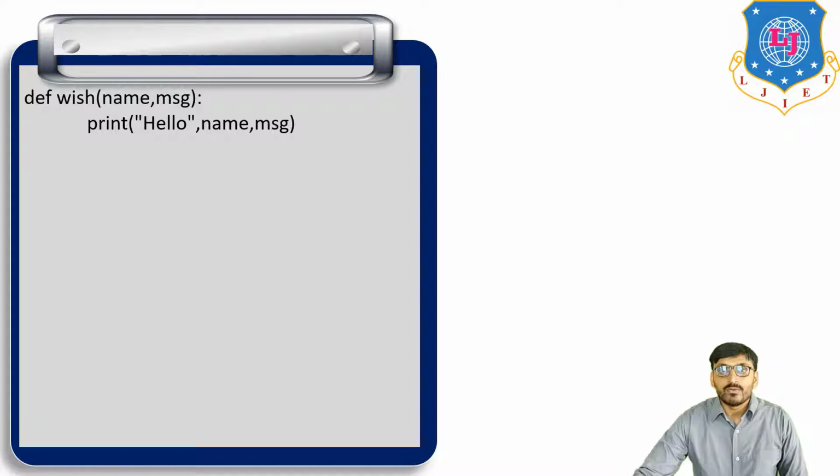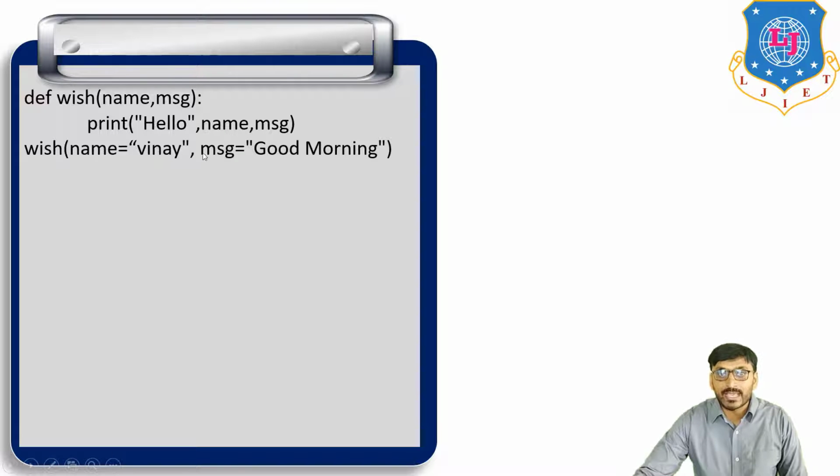For example, def wish in brackets name and message. This name and message are formal arguments. Now print in brackets hello, name and message. If we call this function the first time, wish with name equal to Vinay and message equal to good morning, then the name Vinay is passed here and the message is passed here.